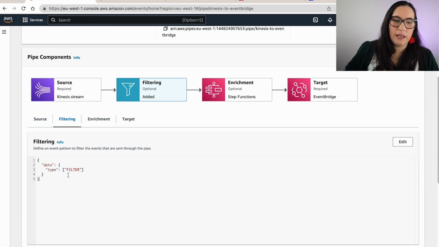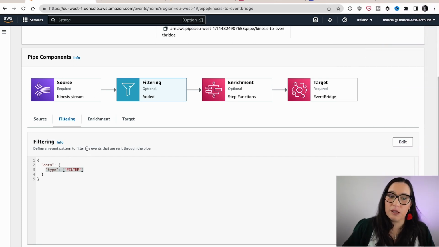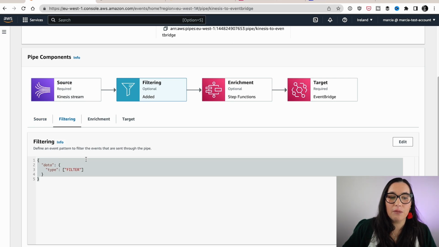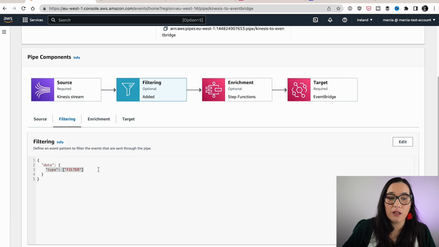And here basically every item in Kinesis that has the word filter in the type, we can put whatever, here is an array, will get filtered and will pass through. If it doesn't have the word filter, it will not pass through. And one thing to have in mind here that is really handy with pipes is that the Kinesis stream's data payload is base64 encoded, but the filtering mechanism can access that encoding and can read from it. So if we put here type filter, it doesn't matter that the Kinesis payload is encoded, this will happen anyway.